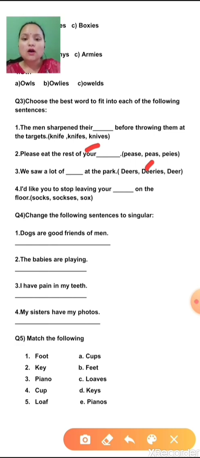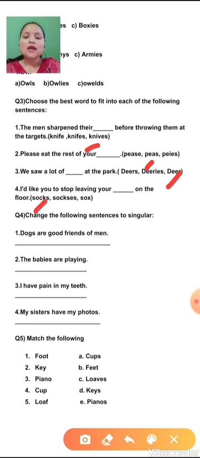We saw a lot of deer at the park. I'd like you to stop leaving your socks on the floor.